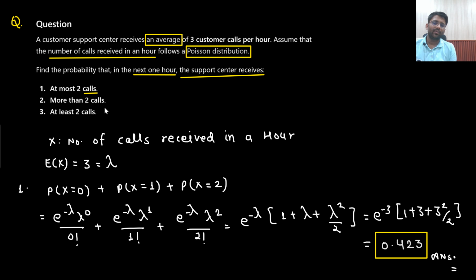How did I find out? The question asks the probability that in the next 1 hour the number of customer calls received. So based on that, I understood that my random variable x would be the number of calls received in an hour. Expectation of x I already know. Expectation of x would be the expected number of calls received in an hour, which equals 3. That is already given. Now at most 2 calls means either you get 0 calls, or 1 call, or 2 calls.